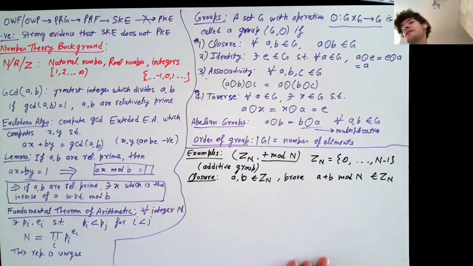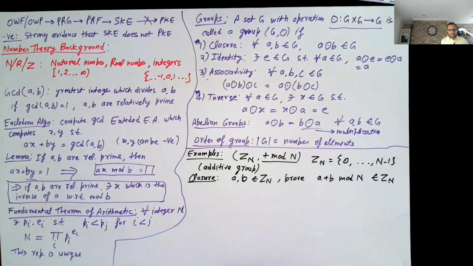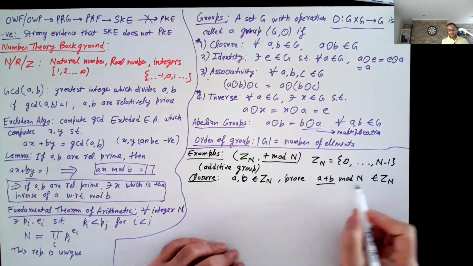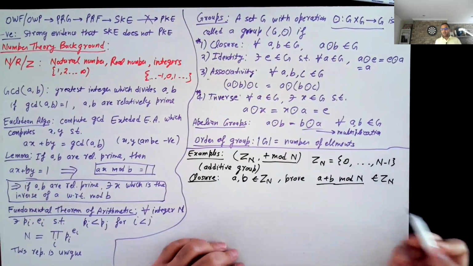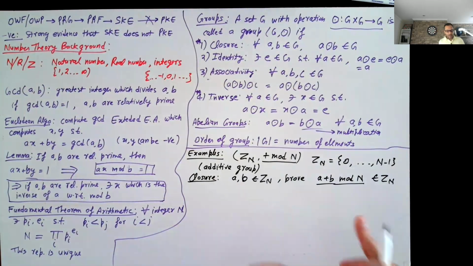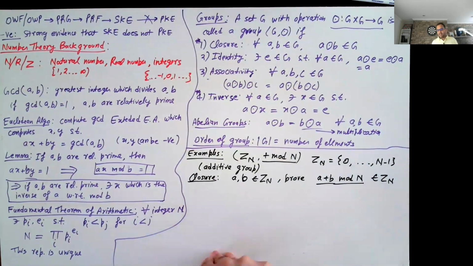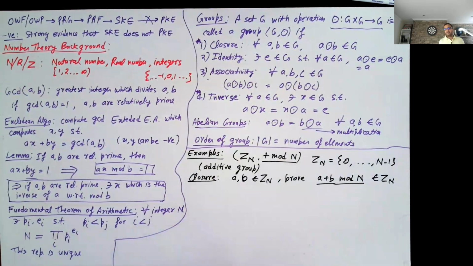Addition is closed under integers. So you get a plus b is an integer, and so a plus b mod n is within Zn. Yeah, so a plus b is an integer, and of course, any integer mod n. So sorry, first a plus b is a non-negative integer, right? If a and b are integers, could be 0, but at least it's not negative. And then it cannot be n or larger than n. So it's clearly an integer from 0 to n minus 1, and all such integers belong to the group Zn.